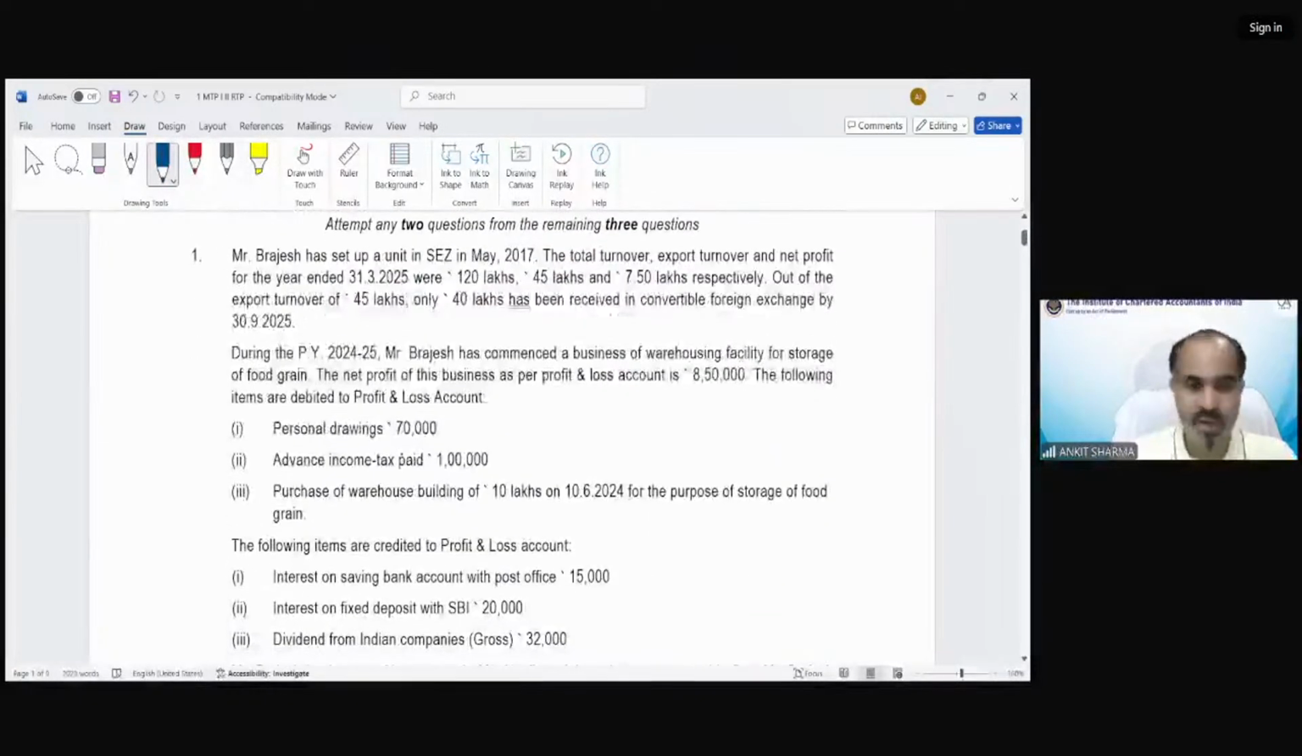Okay, so now we will read this question. First of all, the relevant information is given. Mr. Brajesh has set up a unit in a special economic zone. First of all, we are going to solve it under section 115BAC, the default tax regime.